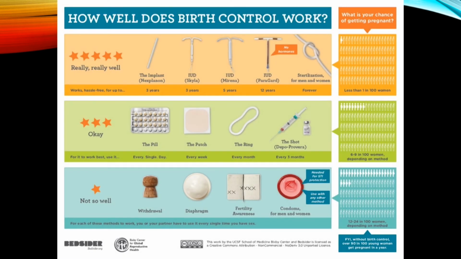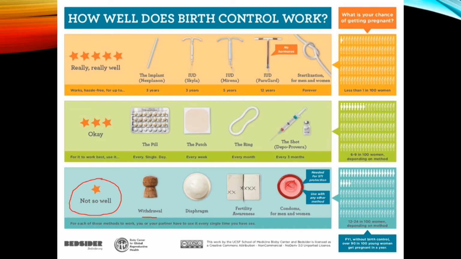Look at each of these. Now again, what we have on this page here is different kinds of birth control and also how successful they are. So we have ones at the bottom here first of all. Now these are classified in this little diagram as not so well. So these are ones which maybe don't work that well. Withdrawal method, okay, basically when the man's about to ejaculate, he stops and pulls out. Again, very, very unsuccessful with this withdrawal method.